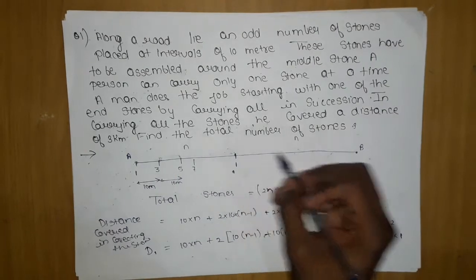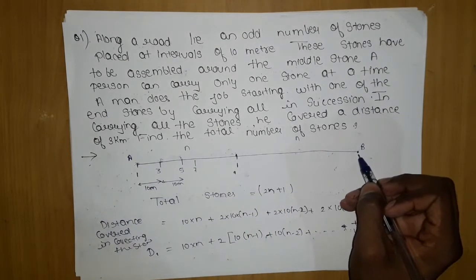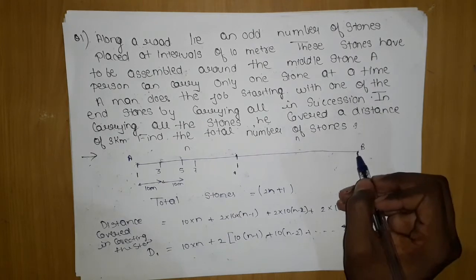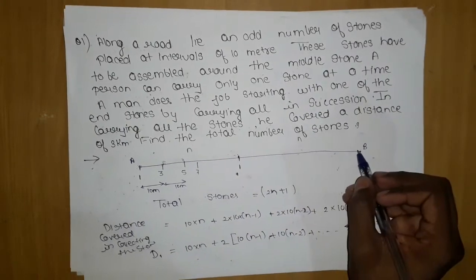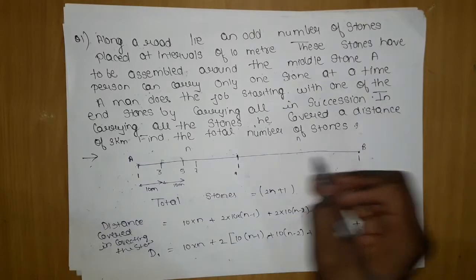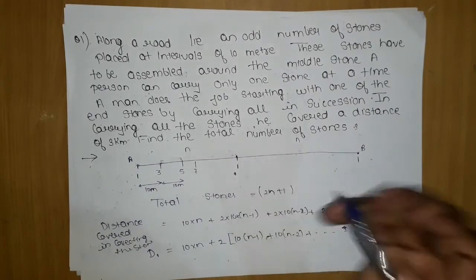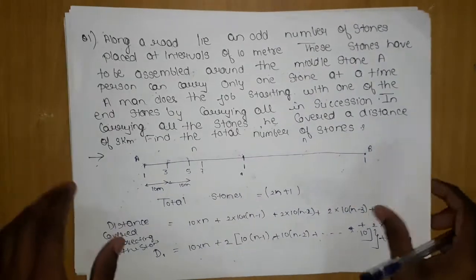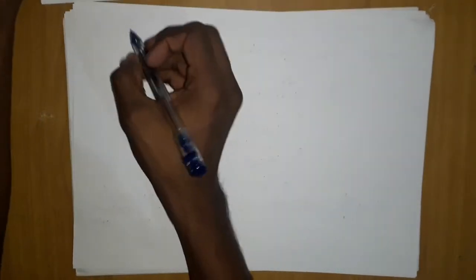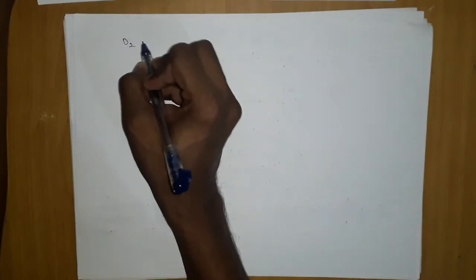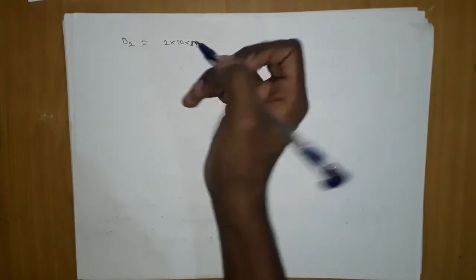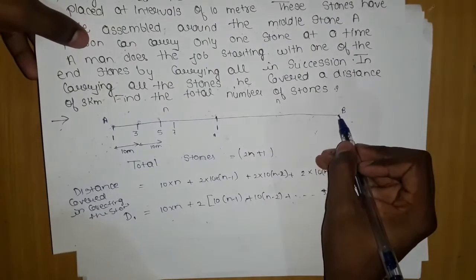Now just think again. If he has collected all these stones from here, he will move here. Then he will travel n distance, and when he picks the first stone from here, the odd stone, he will reach here, so 10 into n distance, and then again he will move here to keep it in the middle. He has to travel twice 10 into n. Here it was only once 10 into n. So the distance d2 from point B will be 2 into 10 into n, and then the process will be the same.